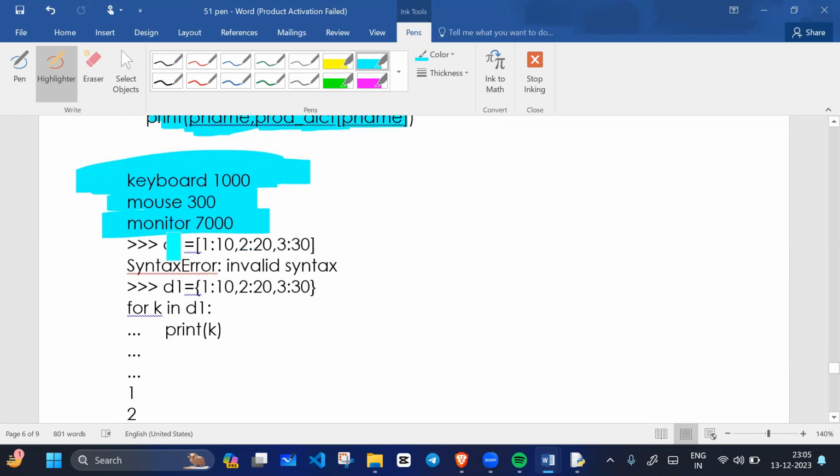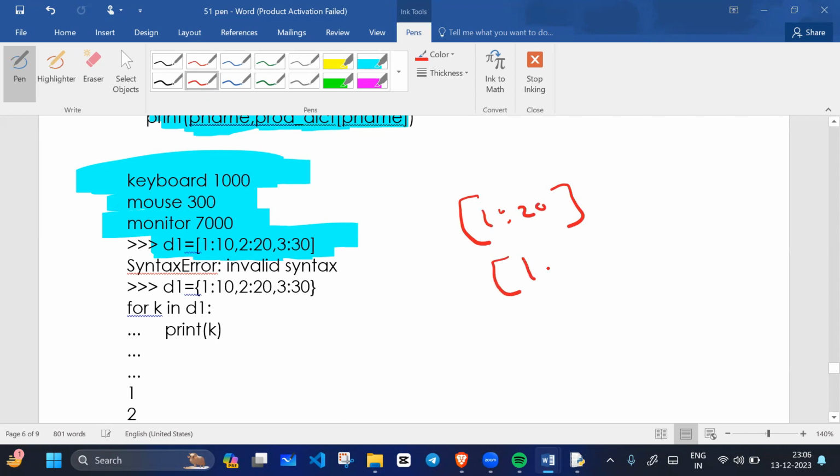So D1 equals this; can we write like this in a dictionary? In a list, can we write key and value? We cannot write key value here in the list, because square brackets mean this is a list, and each value in a list is separated by a comma. So a syntax error will come.